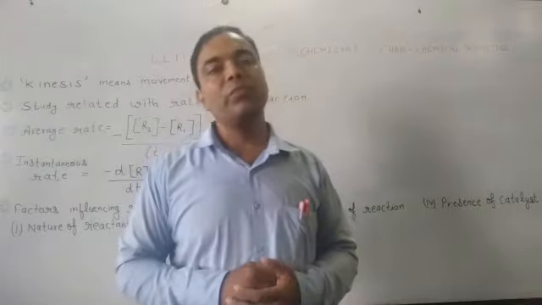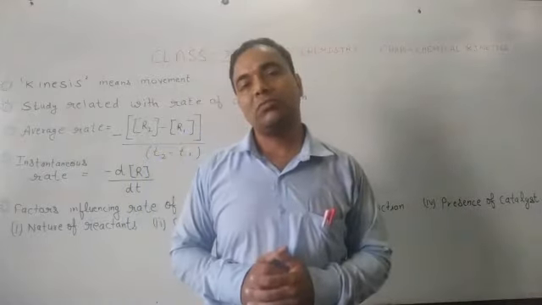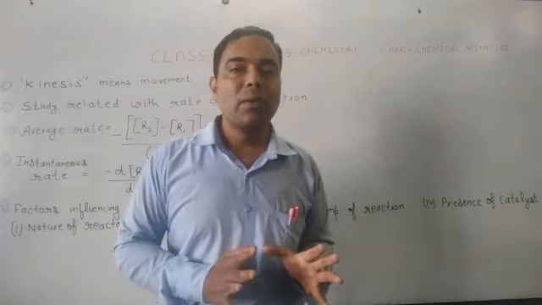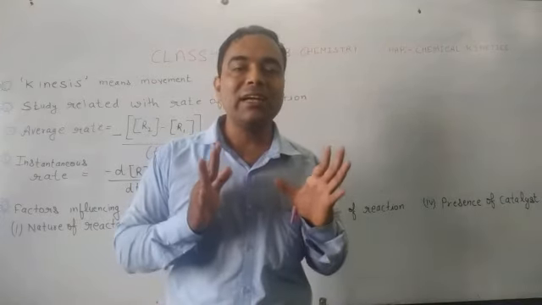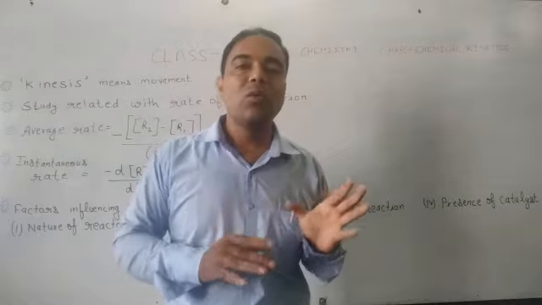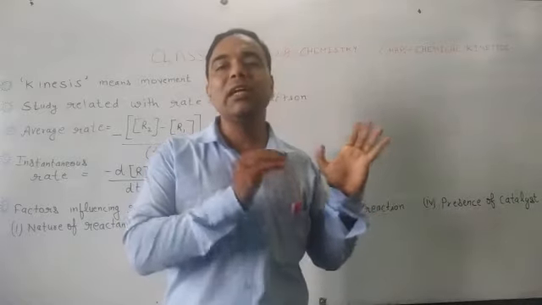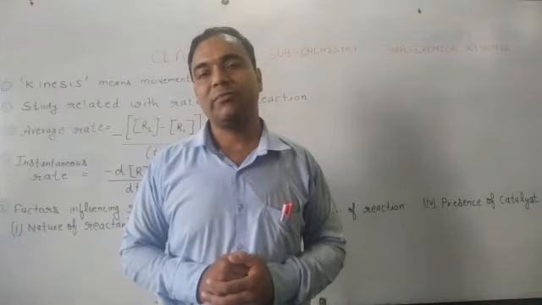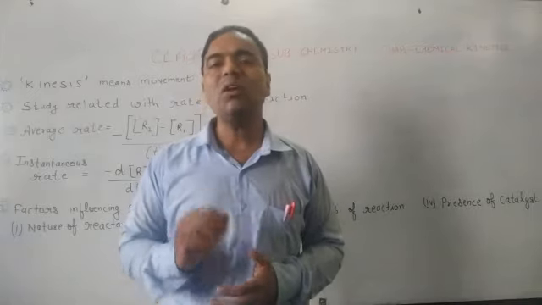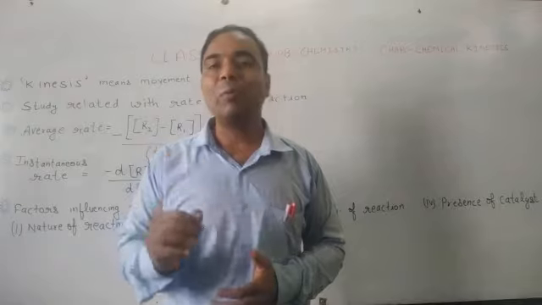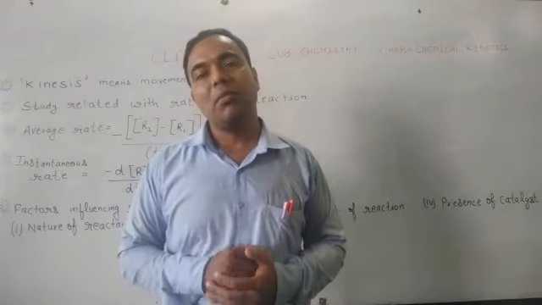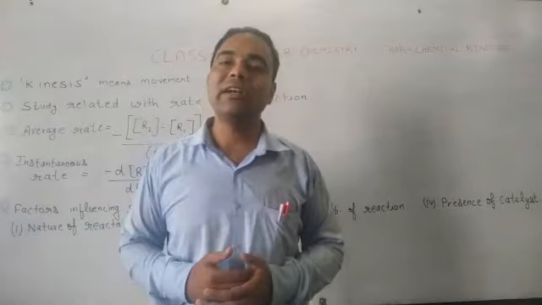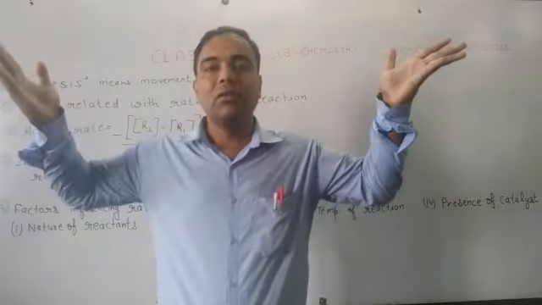But do you know, for this conversion, we can think that maximum time will be taken by diamond to show this process. So much time that will not be perceptible by us. So we can imagine that diamond will not be converted.